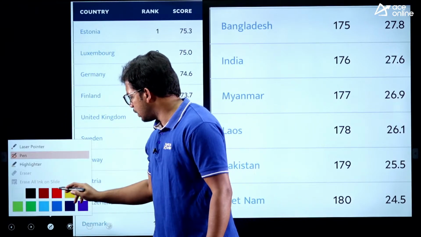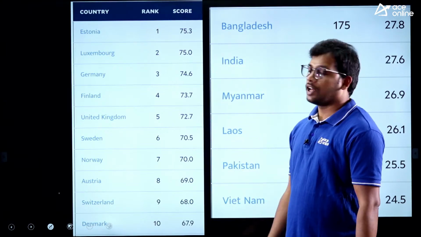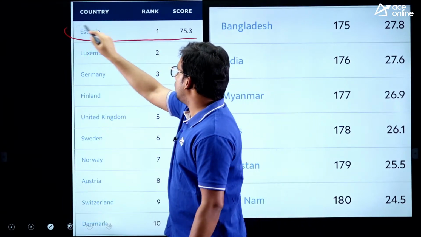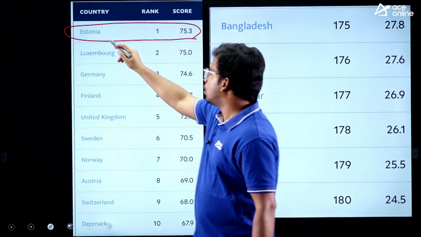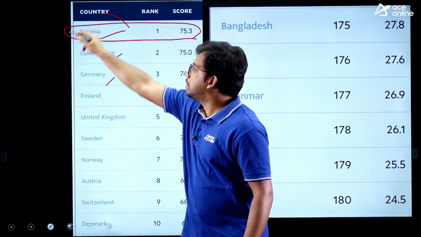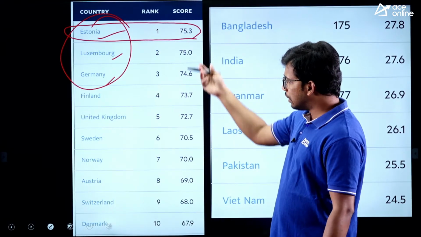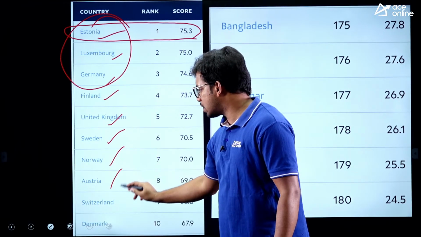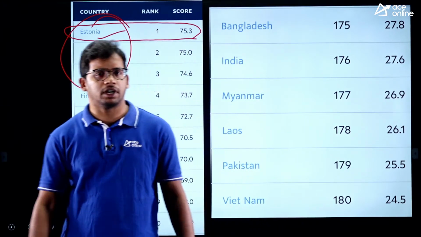Now the ranking is important for us. Whatever engineering service examination you are writing, last year also UPSC, ESE, they asked some questions related to the report. So these are the top rankings. Many of you might choose Sweden or France, all those things, but the first rank was Estonia, right? Estonia, then Luxembourg, Germany. Top 3 you need to remember. The top 3 performing countries are important. So Estonia, Luxembourg, Germany. Finland is 4, United Kingdom, Sweden, Norway, Austria, Switzerland, Denmark. So these are the top 10 countries. No need to worry about remembering each and every country.